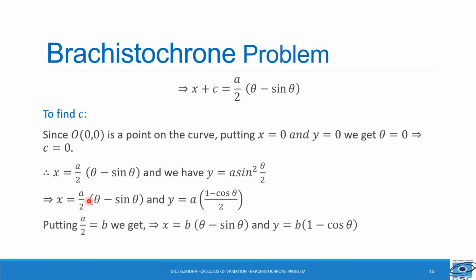Now let us substitute a by 2 is equal to b. We get x is equal to b into (θ - sin θ) and y is equal to b into (1 - cos θ). And these two equations are the parametric equations and they represent the curve known as cycloid.